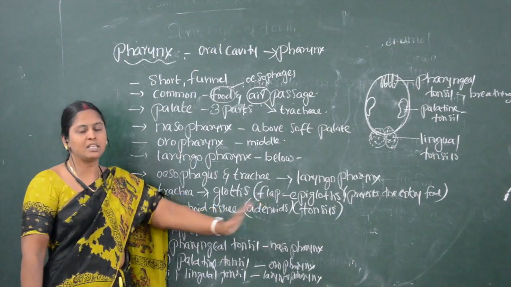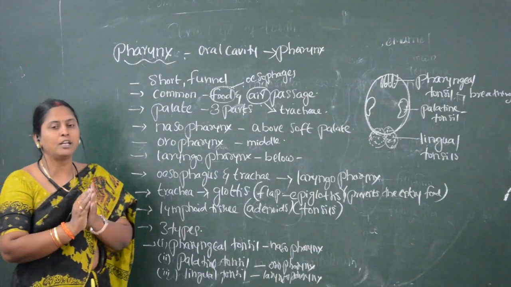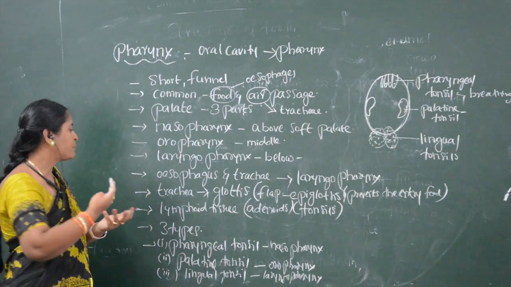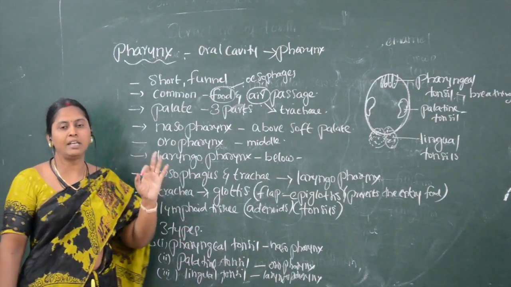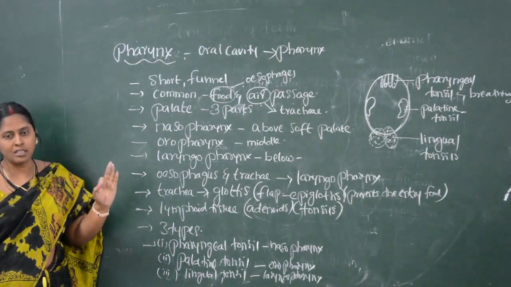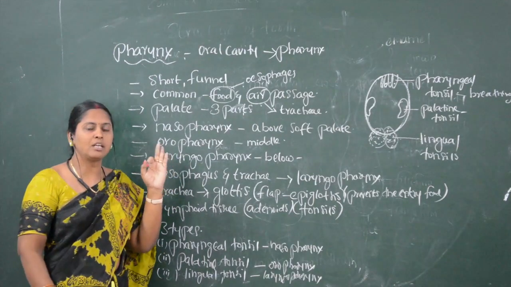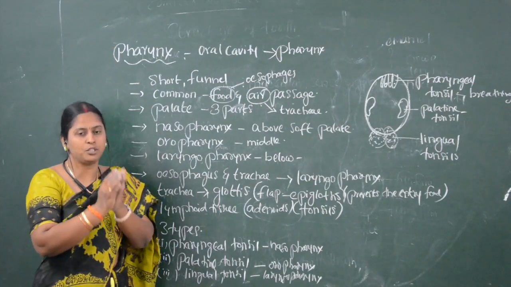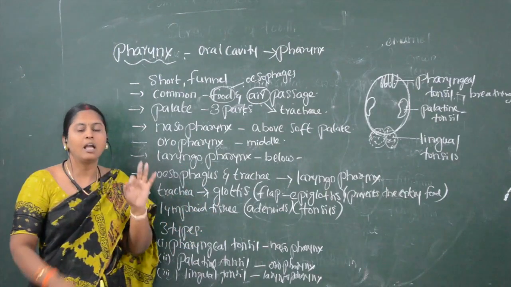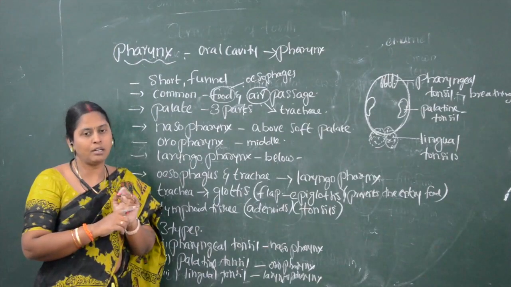On the glottis, we can see a flap-like structure called epiglottis. This epiglottis prevents the entry of food particles into the windpipe, or trachea. Inside the pharynx, three kinds of tissues are there. We can call them tonsils or adenoids. These adenoids or tonsils are modified lymphoid tissue. The three types of tonsils are pharyngeal tonsils, palatine tonsils, and lingual tonsils.